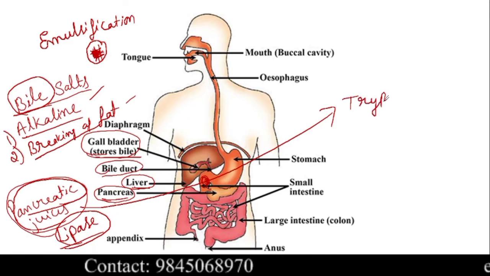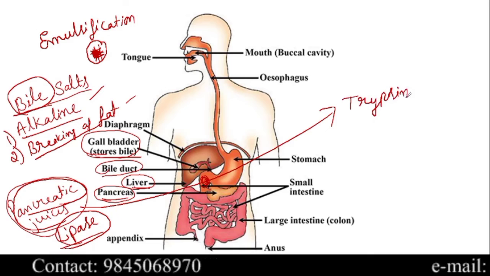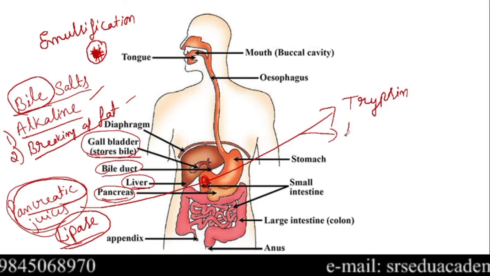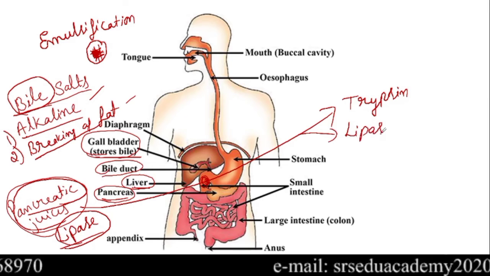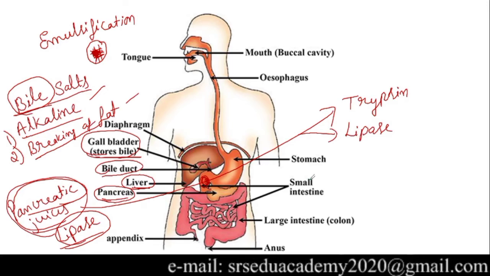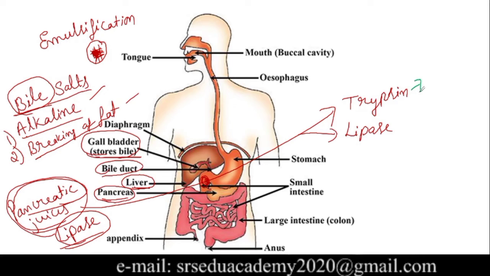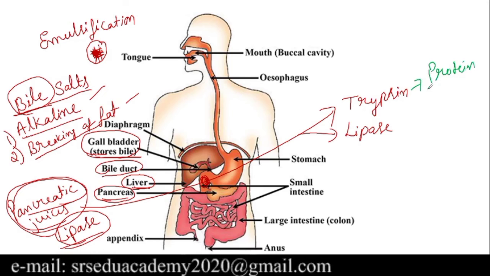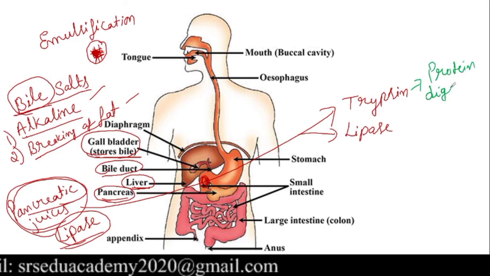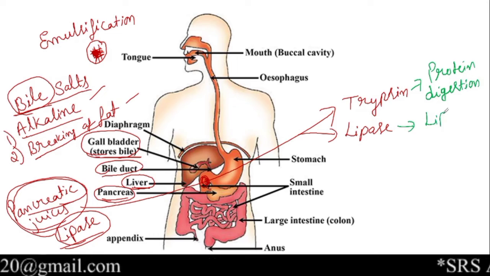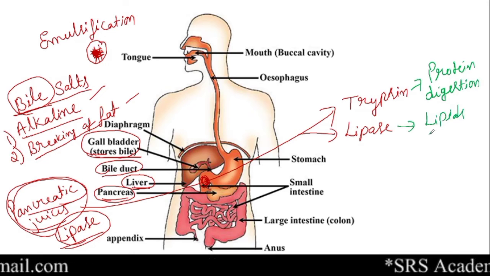This is one of the enzymes present in the pancreatic juice, and the second one, just now I said, is lipase. Then what is the function of trypsin? This trypsin breaks protein, it is a protein digesting enzyme. Clear? So trypsin breaks the proteins, and lipase breaks lipids.